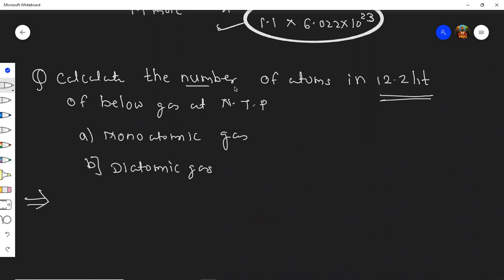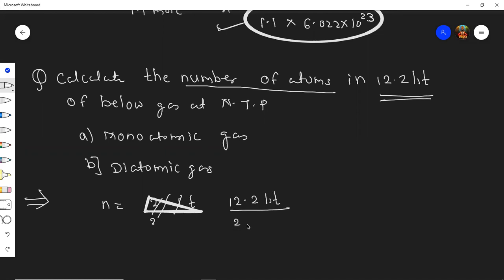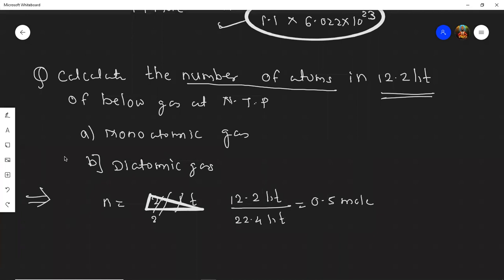Yes, it is correct. Viraj, you gave the number of moles correctly because you used this formula: n is equal to given volume over standard volume. The given volume is 12.2 liters, and the standard volume is 22.4 liters. So this comes out to be 0.5 moles. But they asked us, students, the number of atoms.